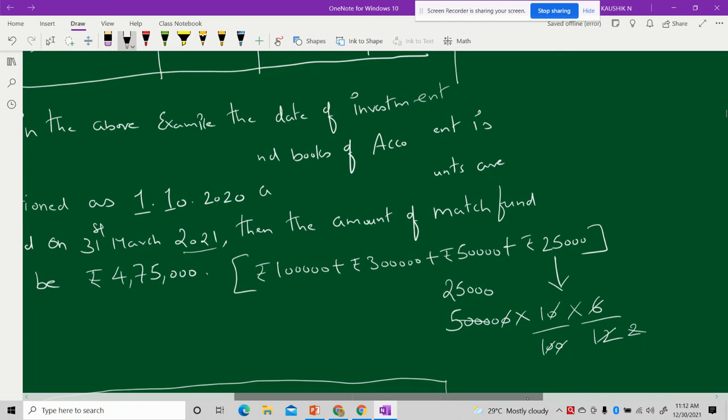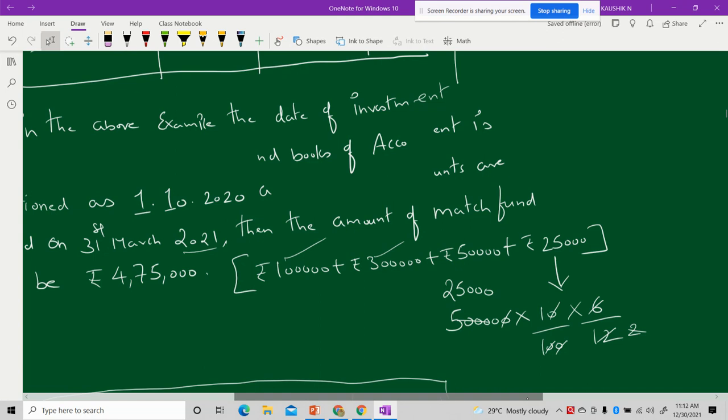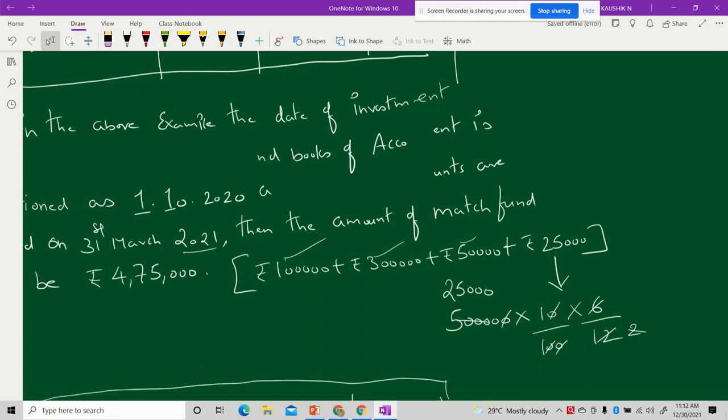Yes, it is mentioned as 1 lakh rupees. Yes, that's the initial fund. 3 lakh is the donation, and 50,000 rupees is the sale proceeds. How come this 25,000? It is mentioned here 5 lakhs 10 percentage for 6 months. No, then this is wrong calculation. It should not be 5 lakh, because we had corrected that the investment was not 5 lakh, it is only 4 lakhs. So it means 4 lakh.